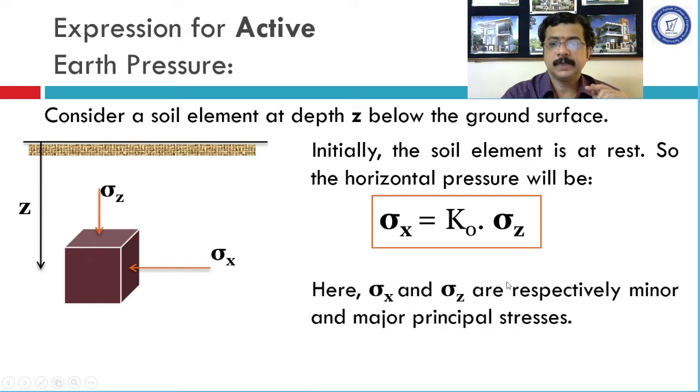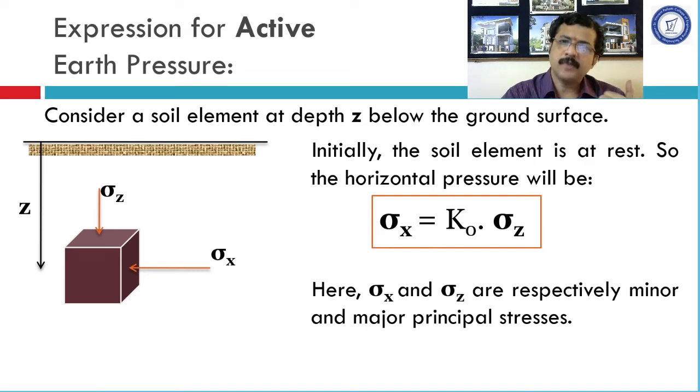Now can we not say sigma z which has greater value is major principal stress, and sigma x which has the smaller value would be considered as minor principal stress. Okay, so sigma x and sigma z would be respectively considered as minor and major principal stresses.